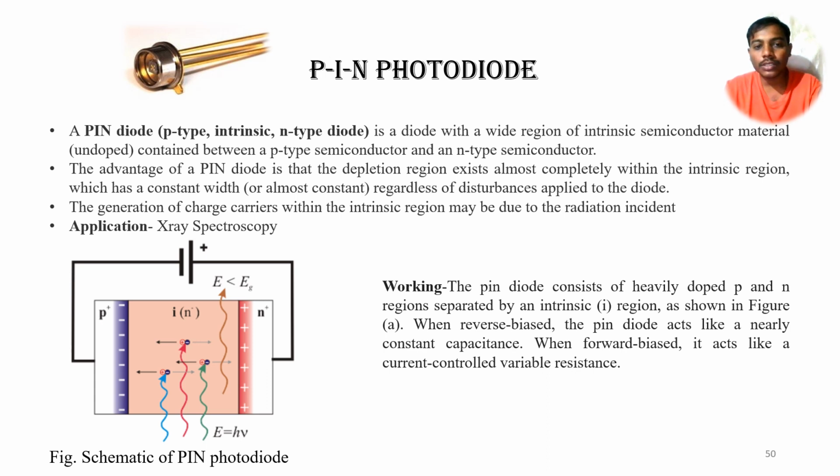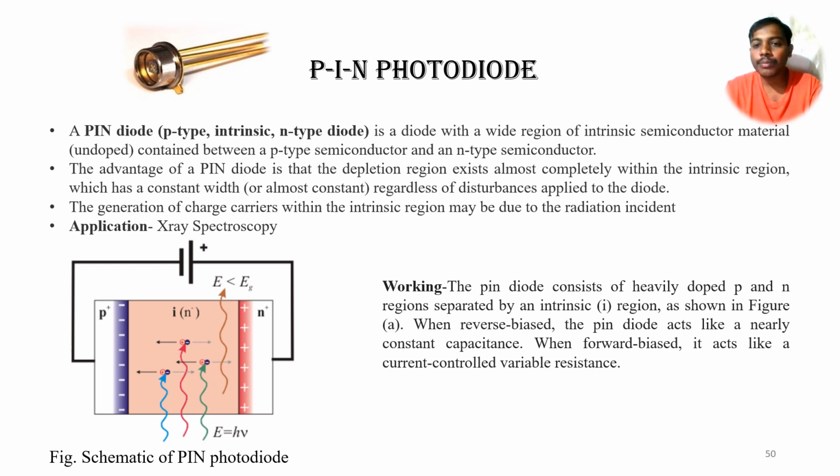It works similarly to a PN diode. Whenever any incident radiation comes, carriers are generated across the junction. The fact is that due to the intrinsic region we get a wider depletion region. The wider the depletion region, the more current we get at the output. Its application is X-ray spectroscopy.